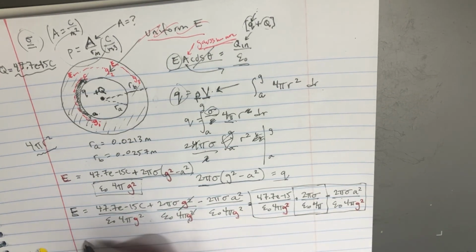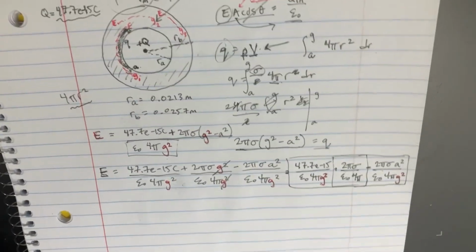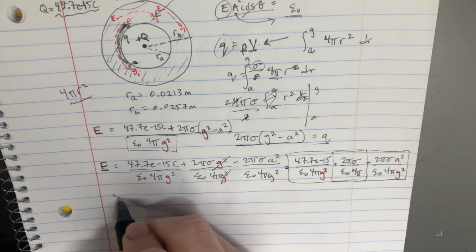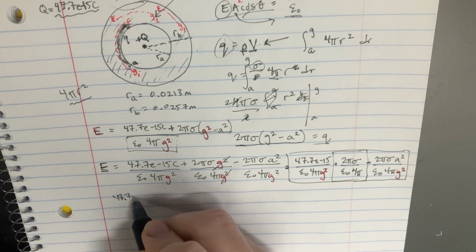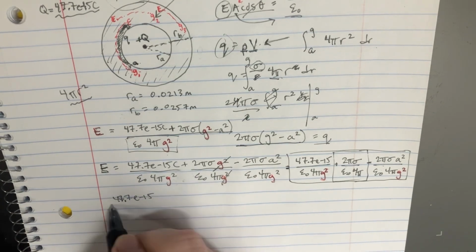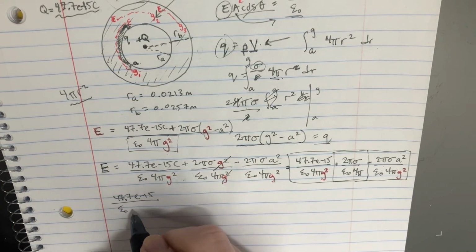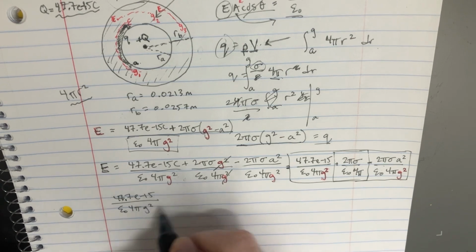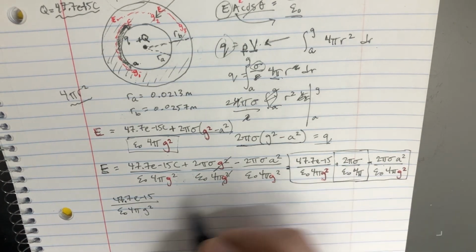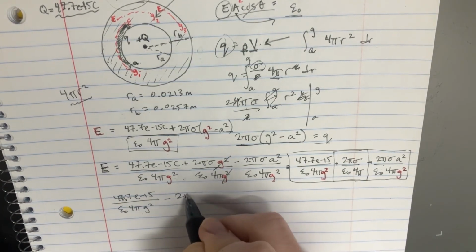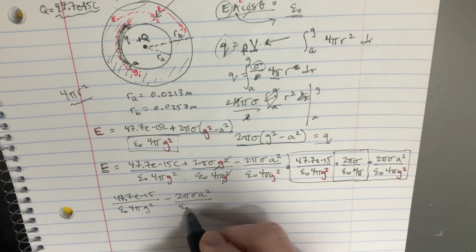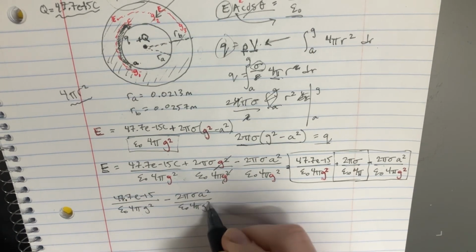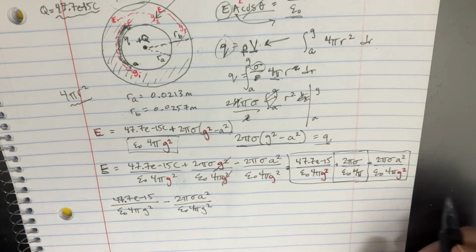So let's do this operation. All right, 47.7. I keep making that same mistake. It's so funny. Divided by 4 pi g squared minus 2 pi this thing a squared divided by e naught 4 pi g squared. That's supposed to be equal to 0.